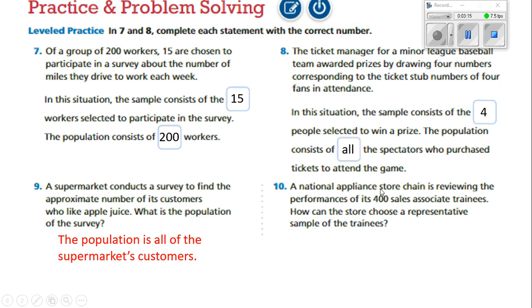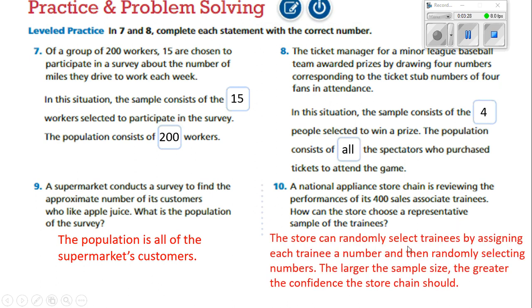A national appliance store chain is reviewing the performance of its 400 sales associate trainees. How can the store choose a representative sample of the trainees? Well, the store can randomly select trainees by assigning each trainee a number and then randomly selecting the number. The larger the sample size, the greater the confidence the store chain should have.